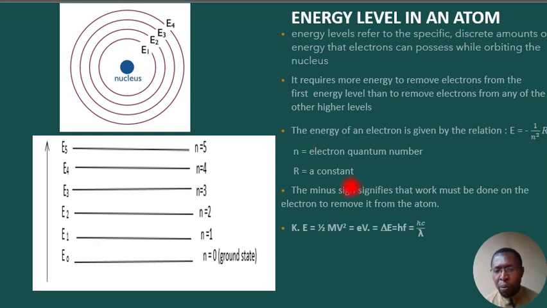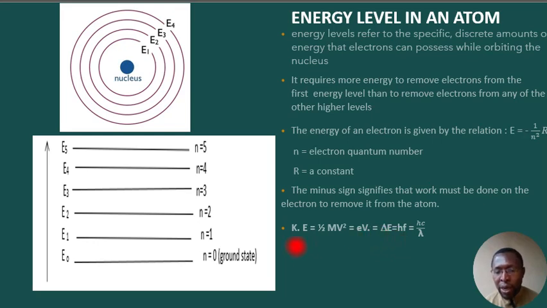Aside from that, to calculate the kinetic energy required for the electron to move from one energy level to the other, we use the formula half mv squared, where m represents the mass of the electron and v represents the velocity of the electron. Another formula for kinetic energy is eV, where e represents the charge of the electron and V represents the potential difference in moving the electron from one energy level to the other.